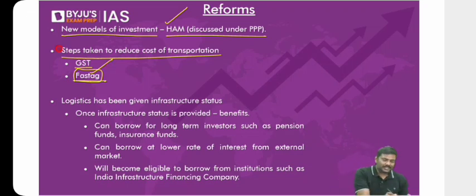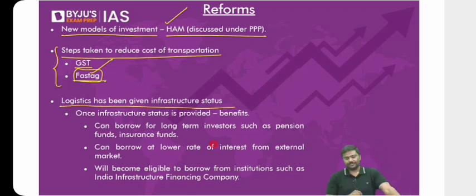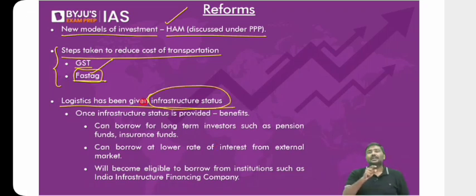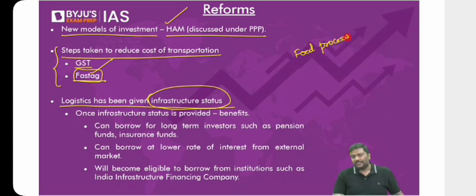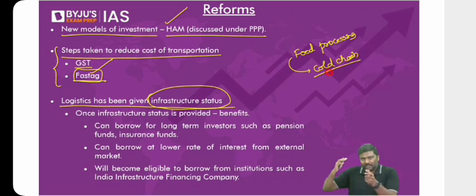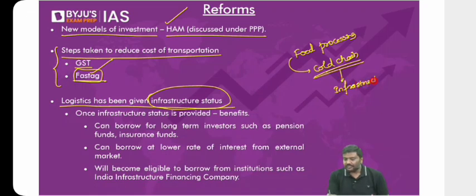So there are steps which have been taken to reduce the cost of transportation. Third one, the logistics sector has been given infrastructure status. I told you I'll discuss the importance of according infrastructure status earlier, and I'll tell you the context here. Earlier we discussed agriculture and food processing, and within that I was discussing one reform regarding cold chain infrastructure. Just to jog your memory, I said cold chain projects have been provided with infrastructure status.